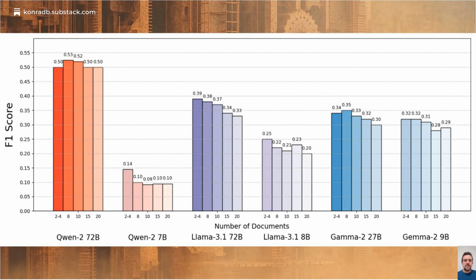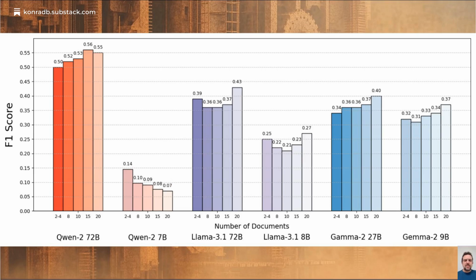Interestingly, Qwen 2 bucked this trend, maintaining consistent performance regardless of document count. Smaller models, 7 to 9b parameters, follow similar patterns as their larger counterparts, but with less pronounced effects, suggesting the challenge affects models of all sizes.